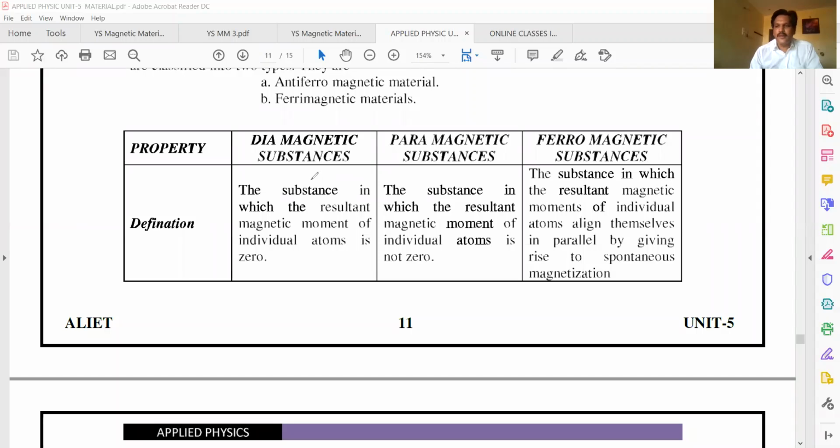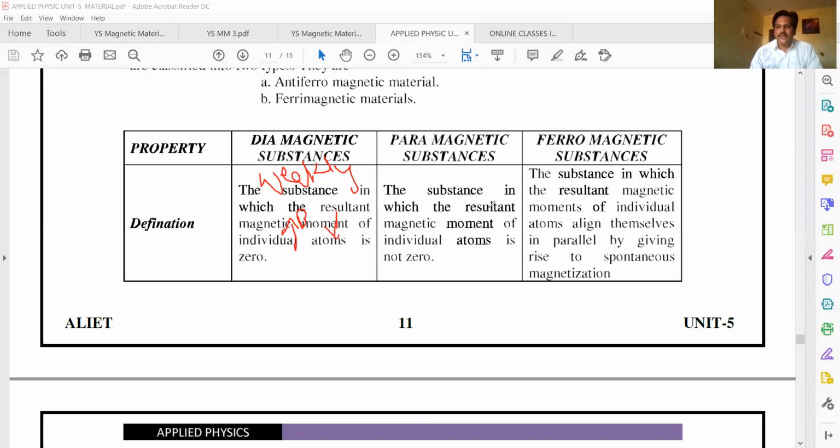Diamagnetic materials are substances which get weakly magnetized in the direction opposite to the direction of the applied field. This is the direction of the field, and they magnetize opposite to the applied magnetic field. That's called diamagnetic.